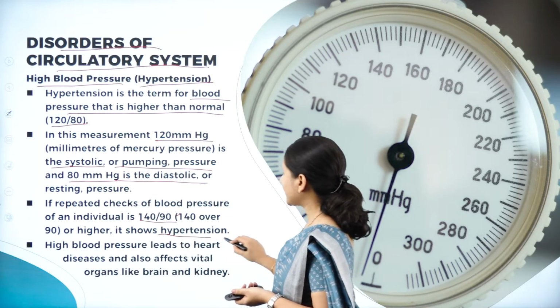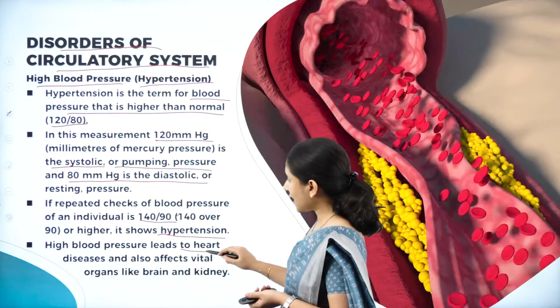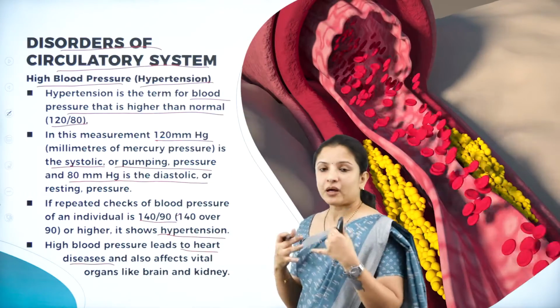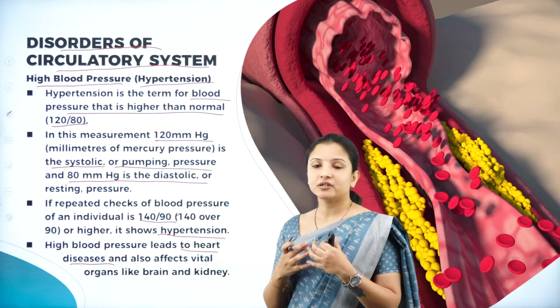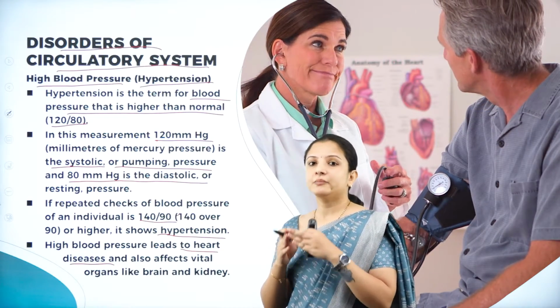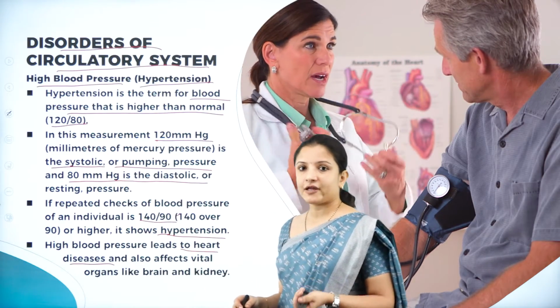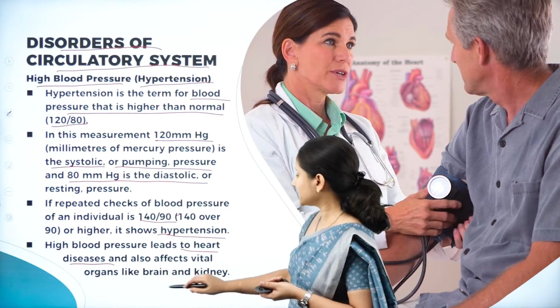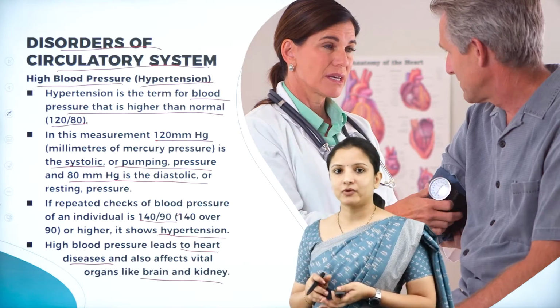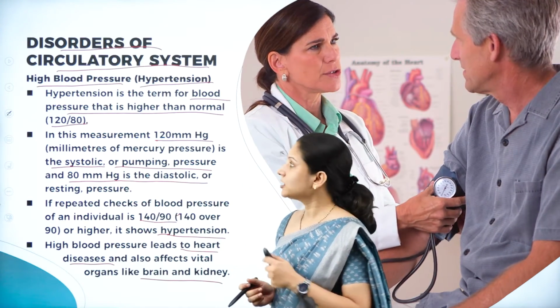That is, it shows high hypertension. So high blood pressure leads to various heart diseases, because the pumping of the blood mainly depends on the pressure that is exerted in the chambers of the heart, right? So that is why high blood pressure leads to a lot of heart diseases, and also it affects other important organs such as the brain and the kidney as well. Why? Because enough oxygen will not get supplied properly. So that is the reason.